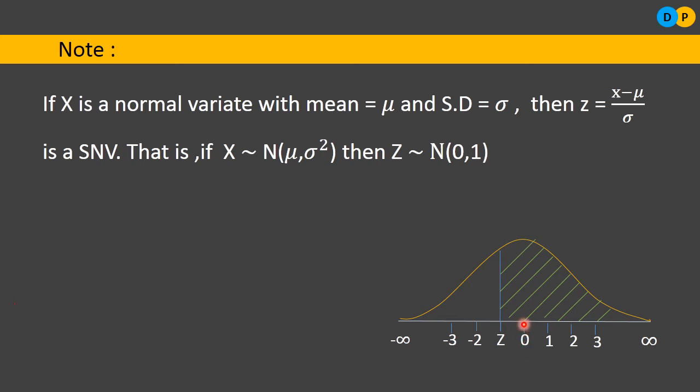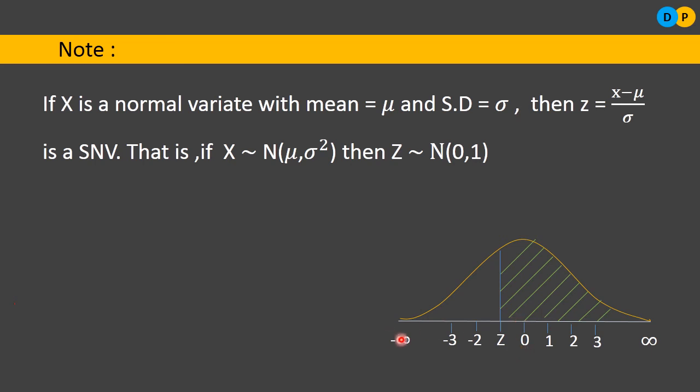So, if you draw a line from 0 here, meeting the normal curve, it will cut this curve into two equal halves. So it will be symmetric. When it becomes symmetric, the area towards the left side of 0, that is the left side of the mean or median or mode, where z is equal to 0, will be 0.5, and the area towards the right side of the median, that is z equal to 0, will also be 0.5. That is a very important note you need to identify here. So always the area under the standard normal curve will be equal to 1.